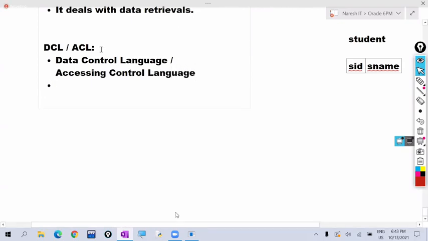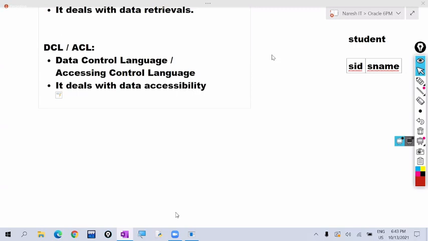This command deals with data accessibility: who can access the data and who cannot. That will be controlled by using these commands. The name itself gives the meaning, data control language. The database administrator controls who can access the data and who cannot.